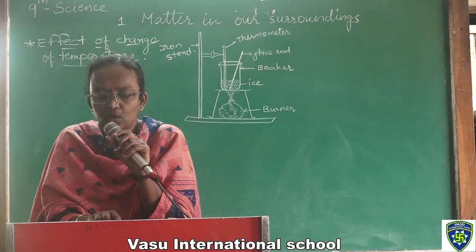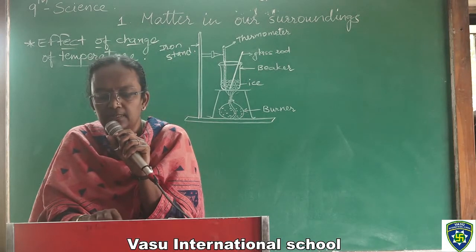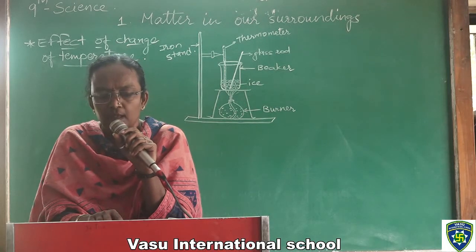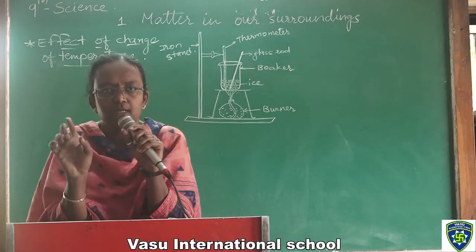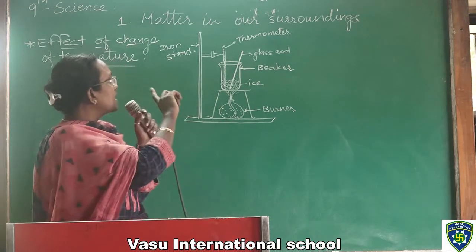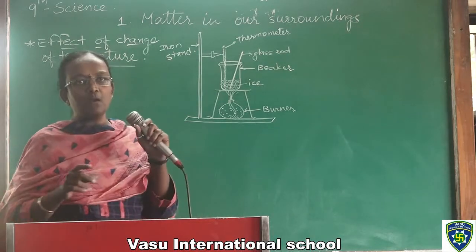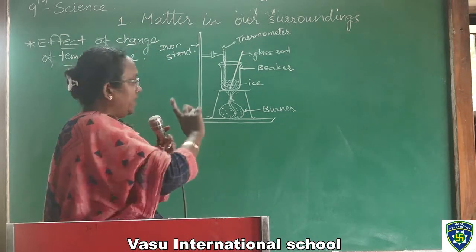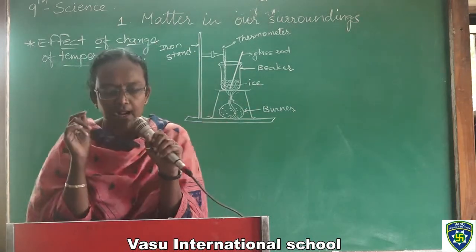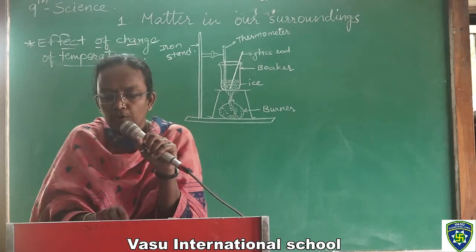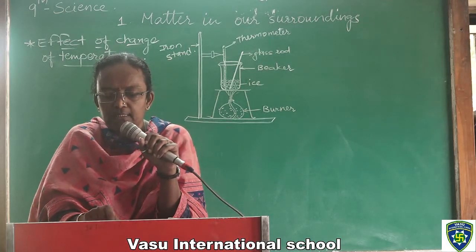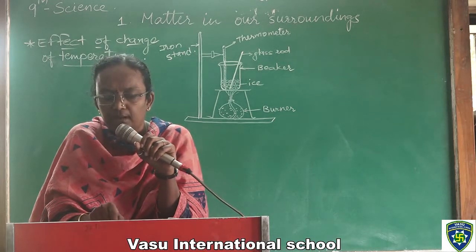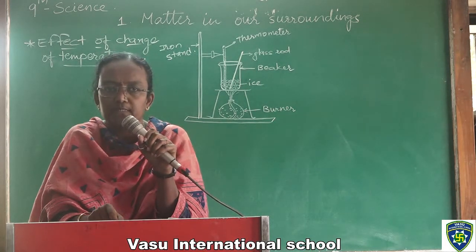Now put a glass rod in the beaker and heat while stirring till the water starts boiling. In the first stage, ice is converted into water. Now you do not need to stop the heat. Heat continues and the water starts to boil. Keep a careful eye on the thermometer reading till most of the water has vaporized.